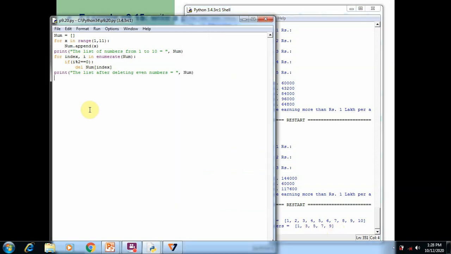The new function which was used in this program is the enumerate function. I repeat, the enumerate function will return two values of an element in a list. The two values are, one is the index number of the element, another one is the value of the element. So here you can see index comma i. First it will return the index value of the element. Second, it will return the value of the element. That's why we specify the first value as index, second value as i. So by using this enumerate function we can access the list.